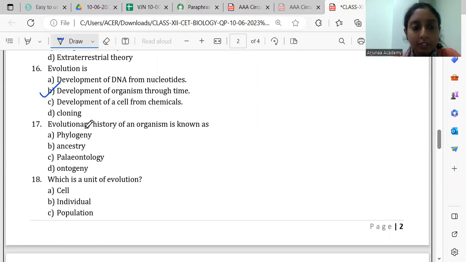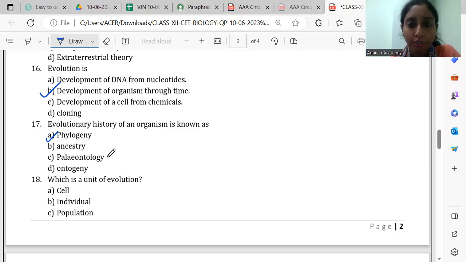Then again, 17th question, this is the direct definition they are asking. Evolutionary history of an organism, this is known as phylogeny. For any organism, if we have to talk about the evolutionary history, that is considered as phylogeny. Ancestry means, for any organism, the organism from which it has originated is the ancestor.